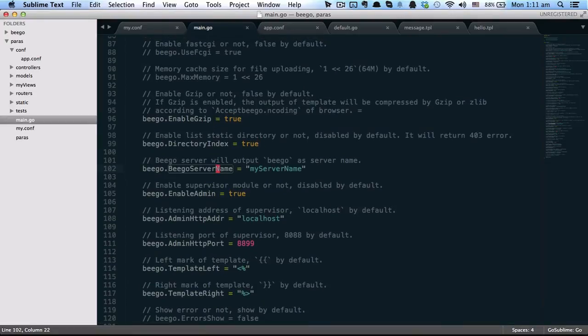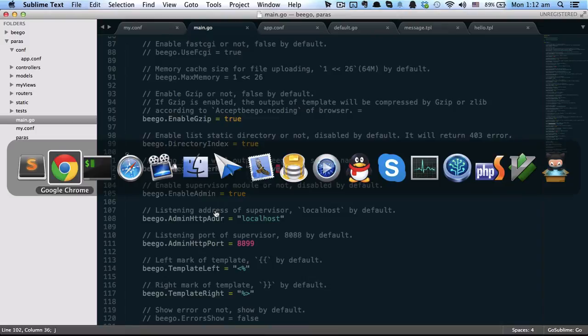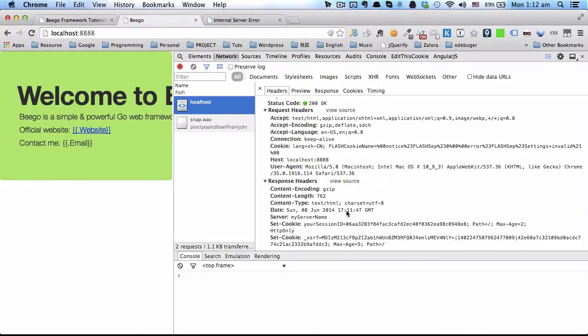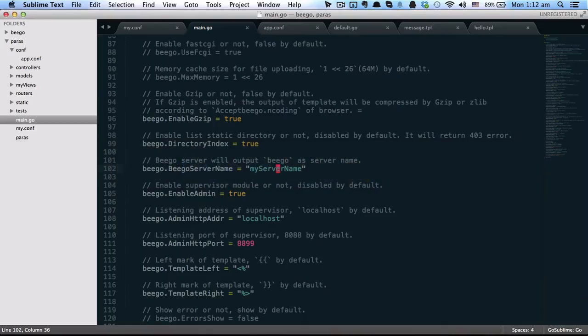which is Beego server name. We defined my server name here. The default is Beego and the Beego version. And let's see this request. You can see the server name is my server name. You can change it to some other value.